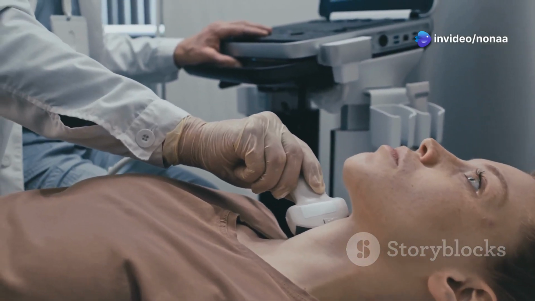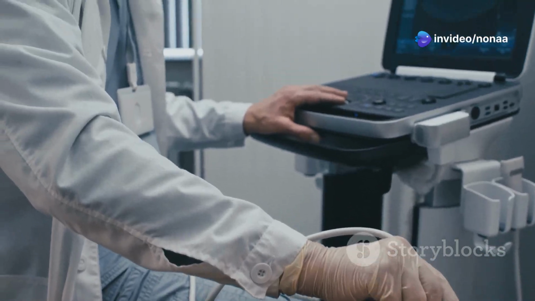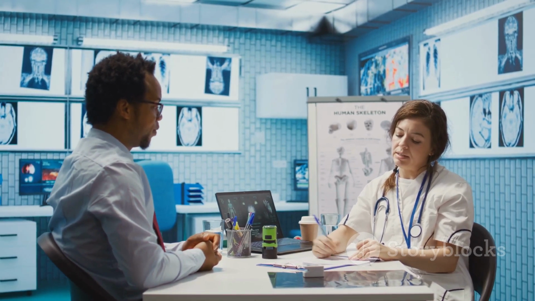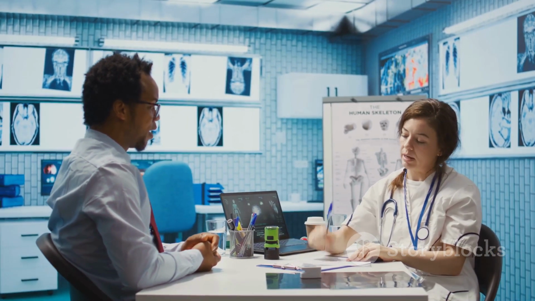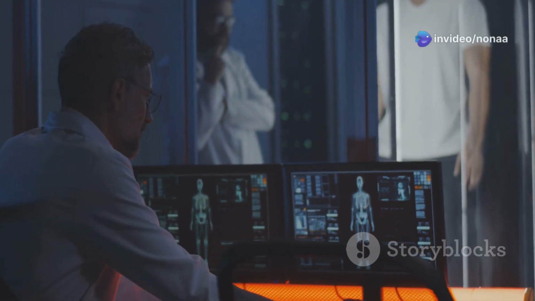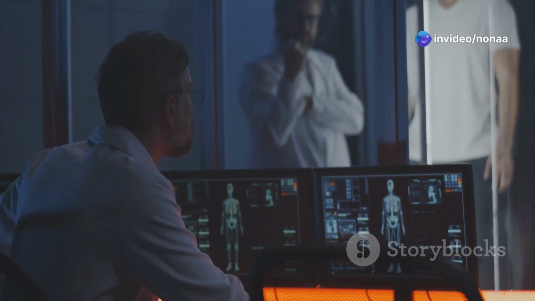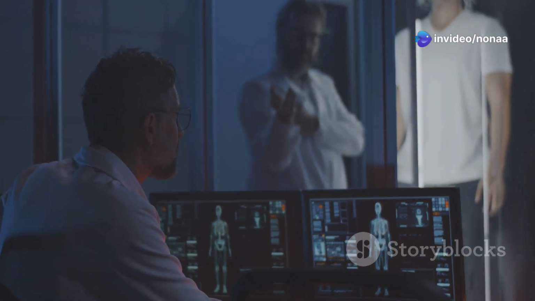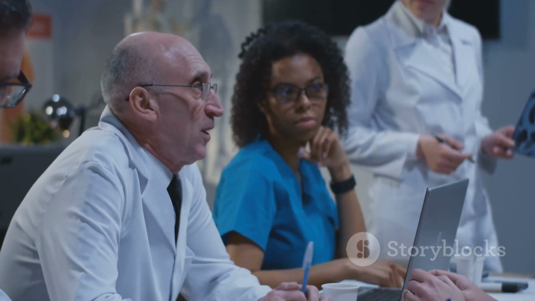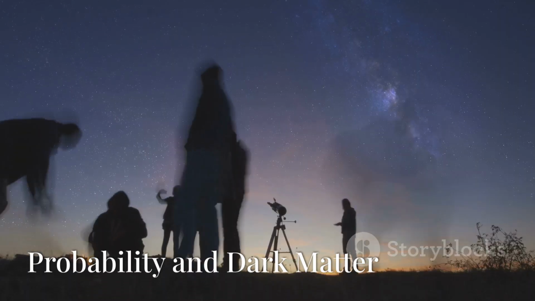Diagnostic tests are not always 100% accurate. Doctors use probability to interpret these test results, considering factors such as the test's sensitivity and specificity. Clinical trials rely heavily on statistical analysis and probability to determine if a treatment is statistically significant. Probability in medicine is about managing uncertainty to make the best possible decisions for patient care.